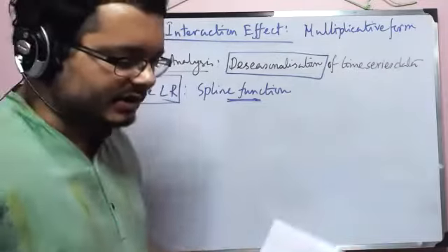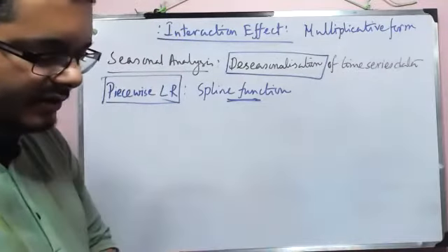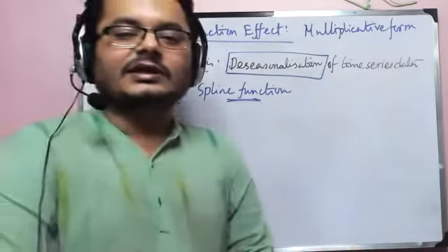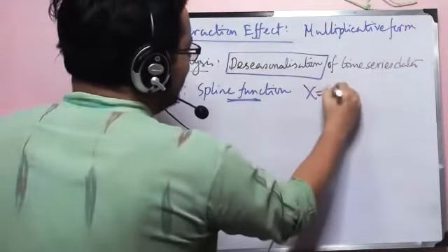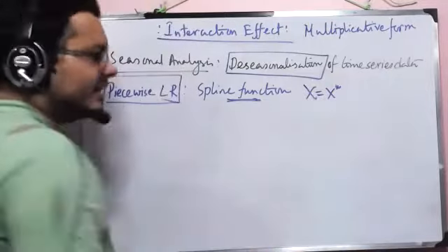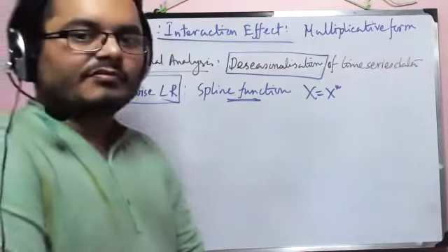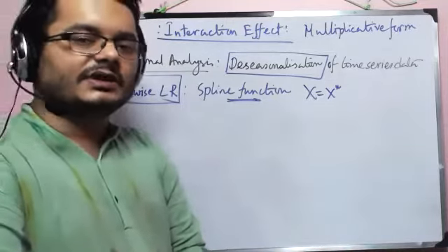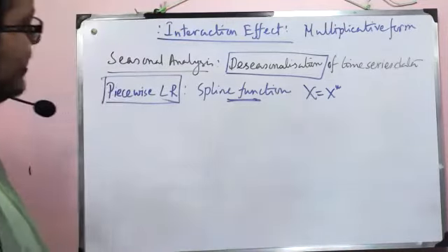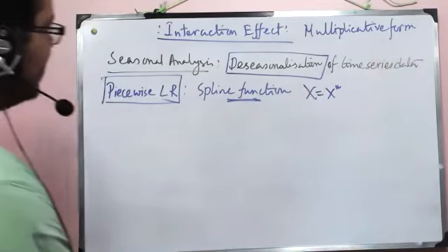I'm talking about a relationship between y and x, where there is some value of x equal to x star, let's say, beyond which the relationship between y and x changes suddenly. In that case, it will not be a good idea to use the same regression function for the entire data set. So we go for piecewise linear regression.